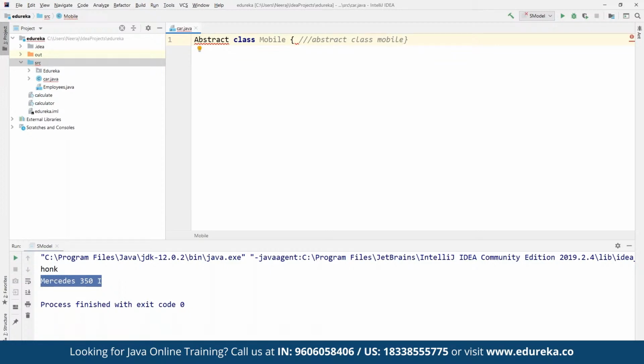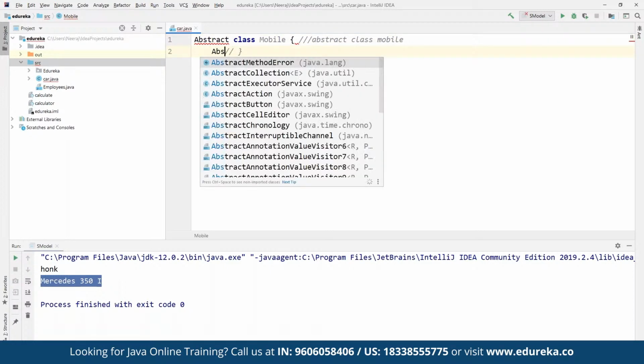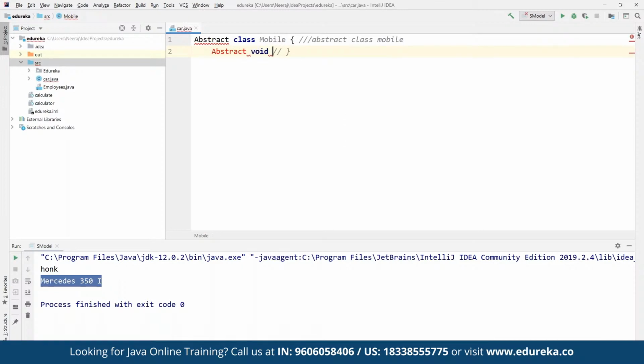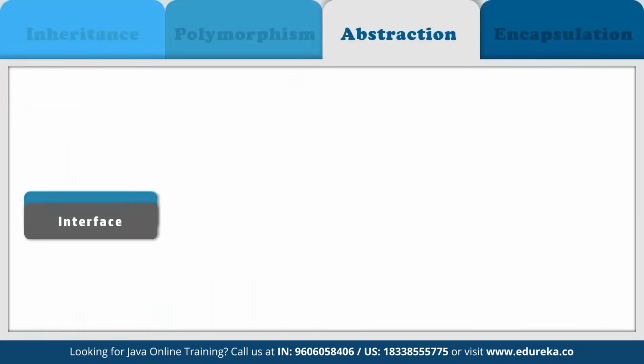And then within this, we can define an abstract void run method. This is going to be the same abstract method that we are going to define here one by one as a part of a simple abstract method. All right. And then we are going to see the implementation for it in the next few minutes. Before we do that, let's also discuss interface so we can combine them together.